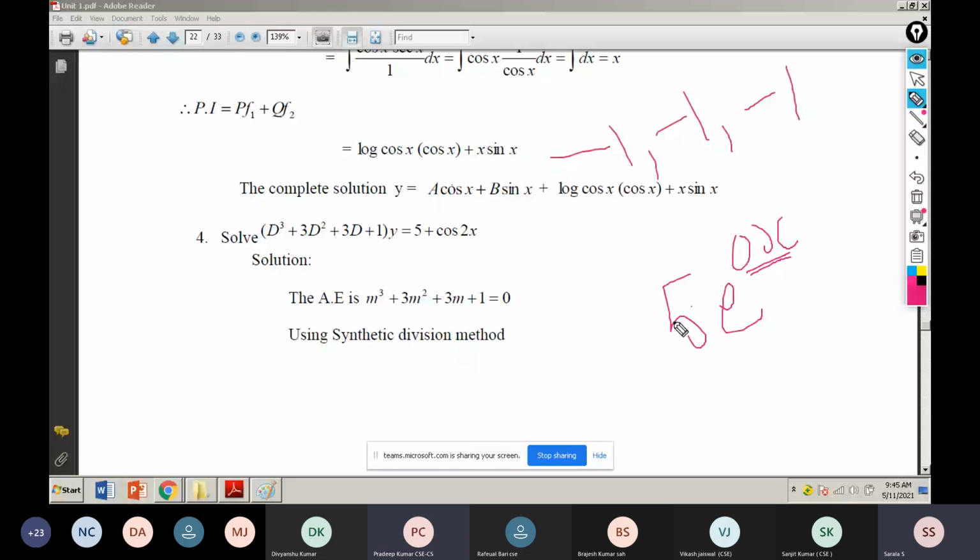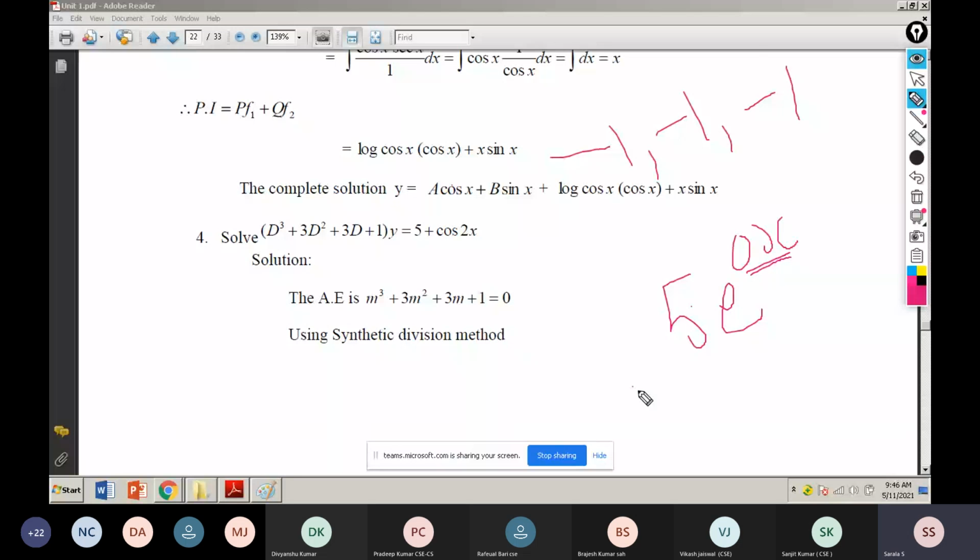That thing only we have to apply; the remaining we can't apply here. So this is one idea. Today I mentioned that if any constant like 5 is available, immediately you add e power 0x.